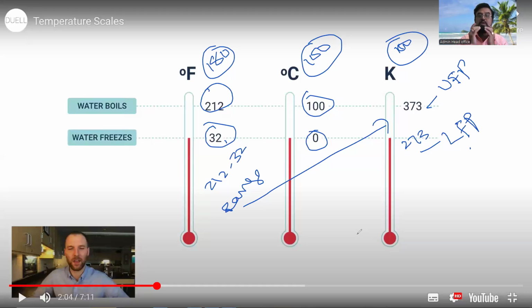We can convert between them. For example, if you see the newspaper, you can find temperatures of the city. They'll give both Celsius and Fahrenheit. So how the conversions work, we can do with the relation. So these are the 3 temperature scales, classified based on their lower fixed point, higher fixed point, and their ranges.